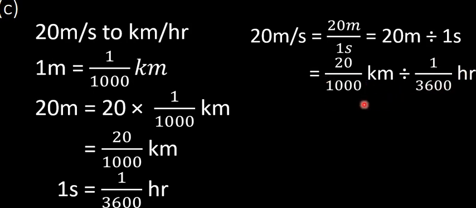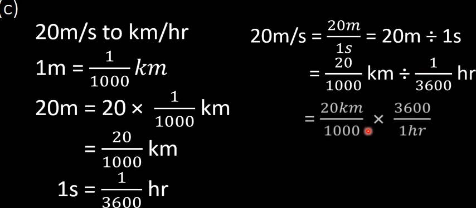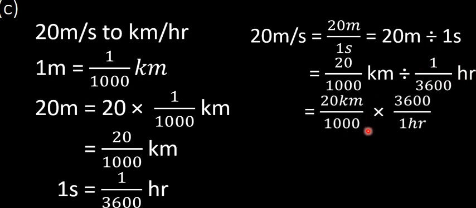This is the same as 20 kilometers times 3,600 divided by 1,000 times 1 hour. 20 kilometers times 3,600 gives us 72,000 kilometers. 1,000 times 1 hour gives us 1,000 hours.